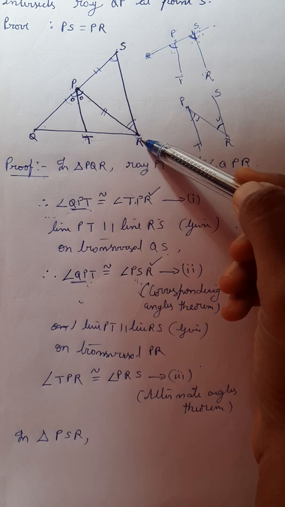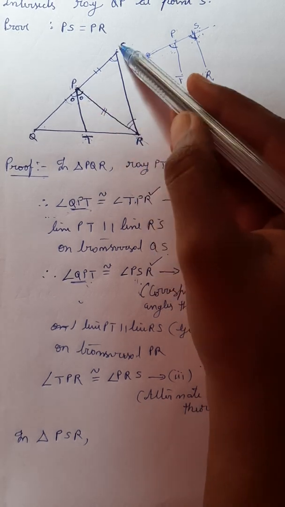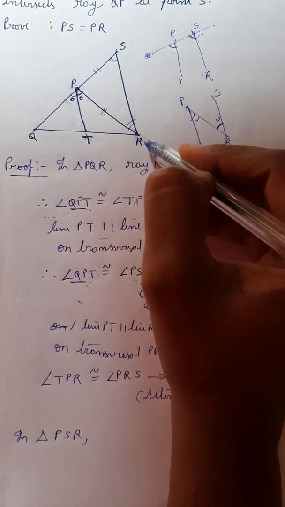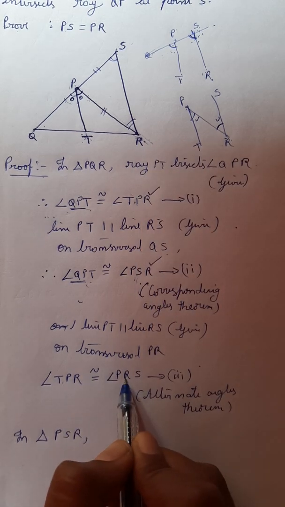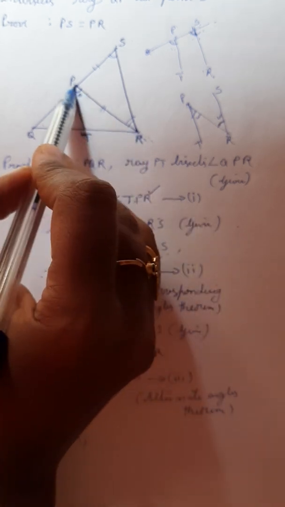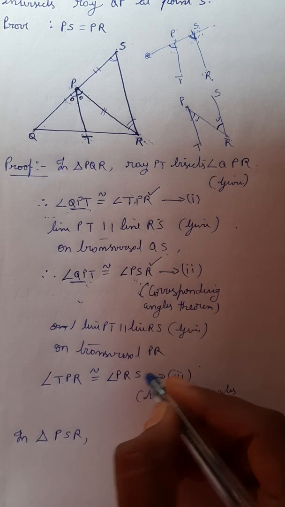TPR and PSR are equal, and if TPR is equal to PRS, instead of TPR we can write PRS, correct? So better we take these two.